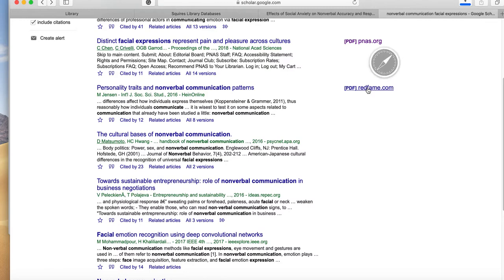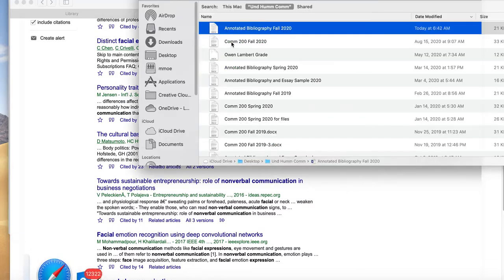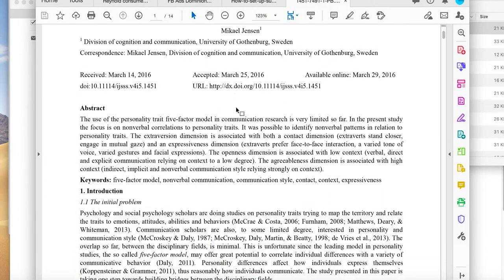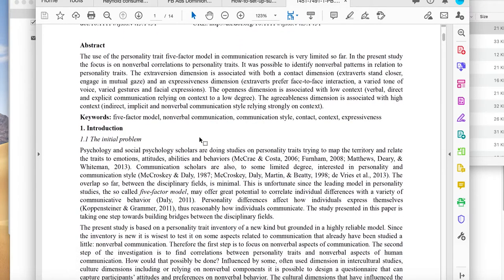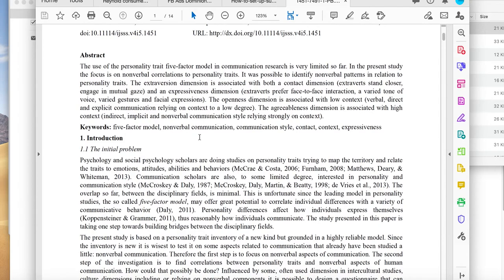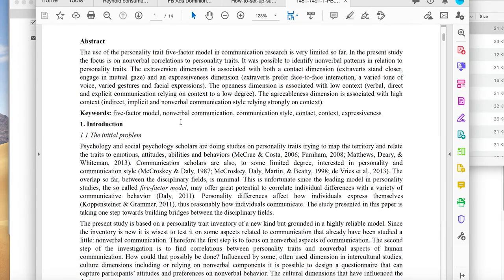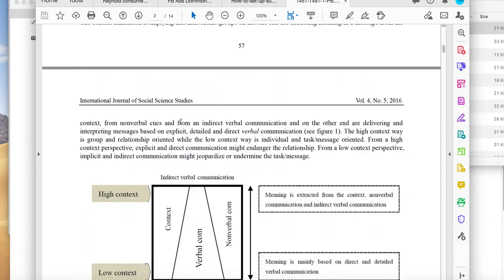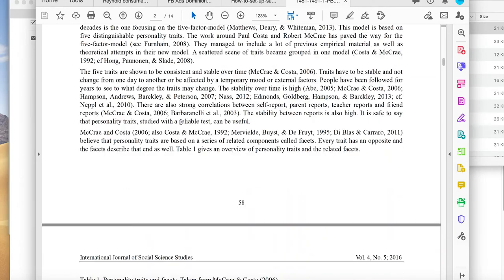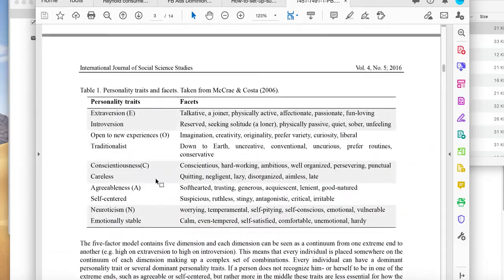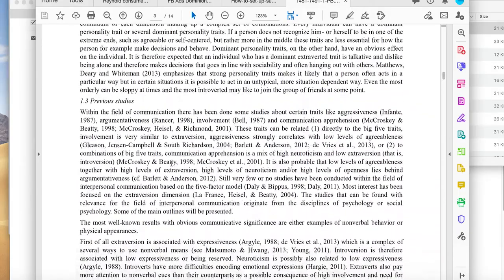Let's look at personality traits, nonverbal communication patterns. Now that one was a PDF, so it downloaded it for me. And here, looks like we have a study. And we'll see that this is how they're doing personality traits.